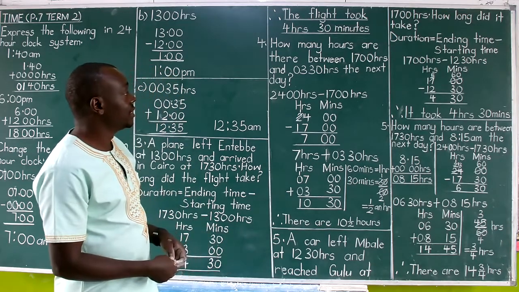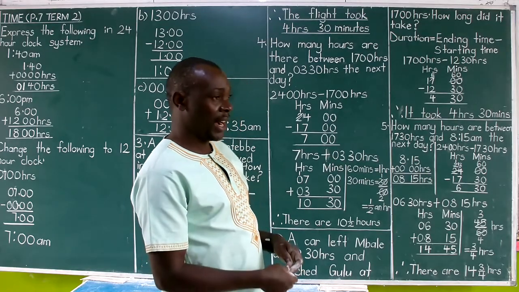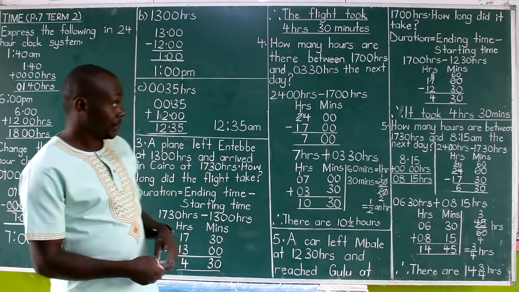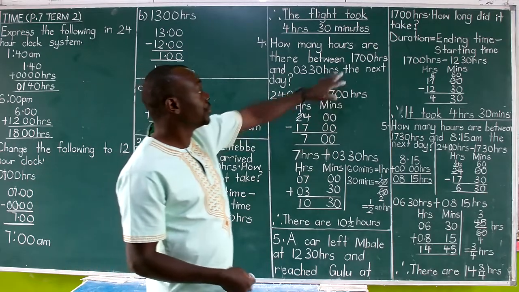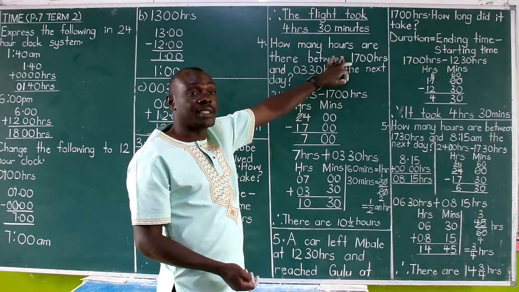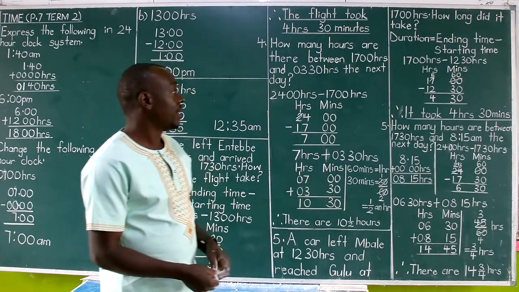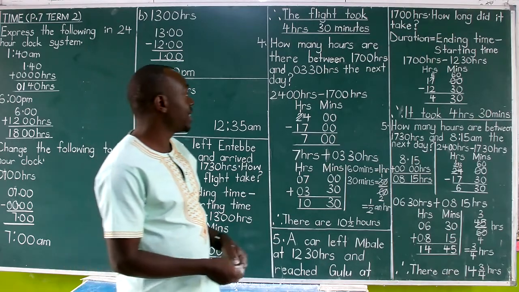We shall then know that a day is composed of 24 hours. Get that 24 hours and take off the time that is starting here, 1700 hours. Then later you add on the time that is the last here, 0330 hours.